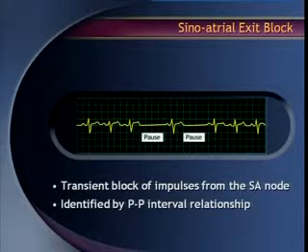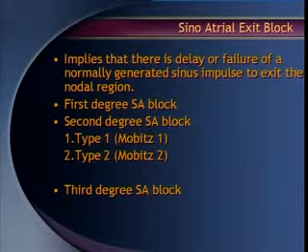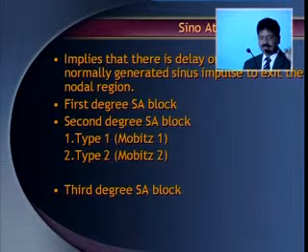Sinoatrial exit block. You can see that transient block of the impulse from the SA node. You can see the PP interval relationship between these two. These are the sinus pause. You have P waves there, but there is no conduction. So it implies that there is a delay or failure of the normally generated sinus impulses to exit the nodal region. It can be of 3 varieties: first degree SA block, second degree SA block, third degree SA block.